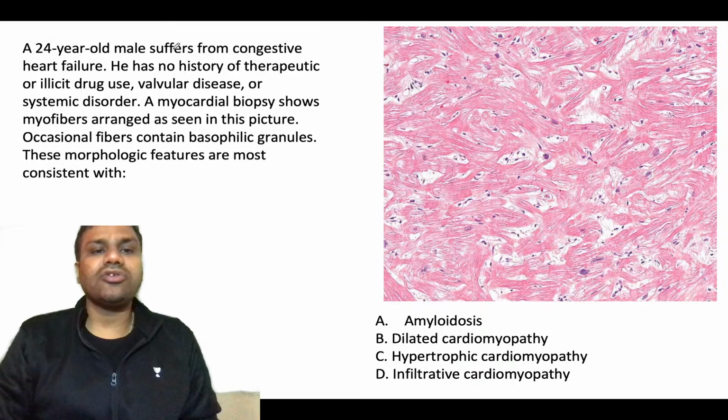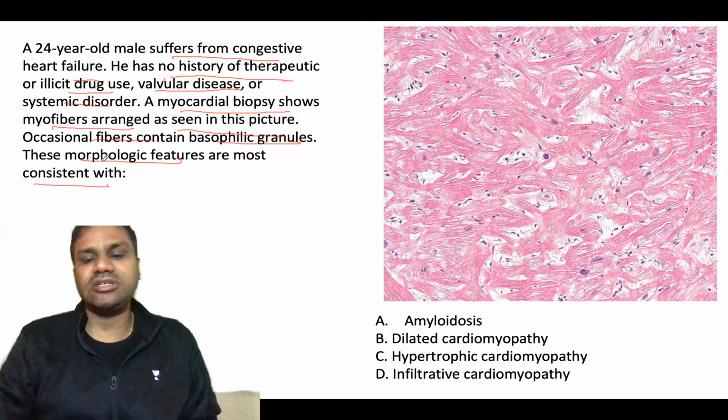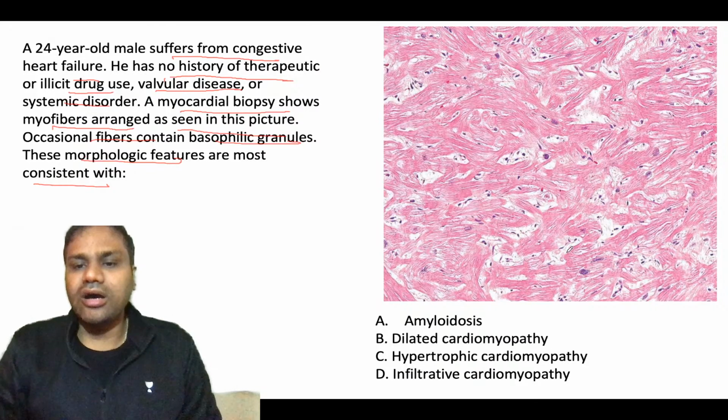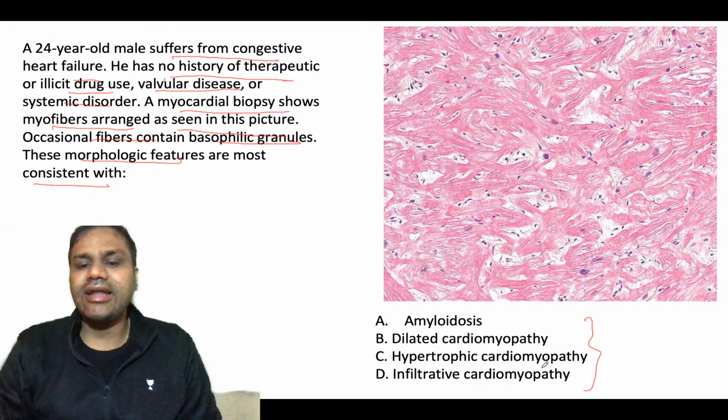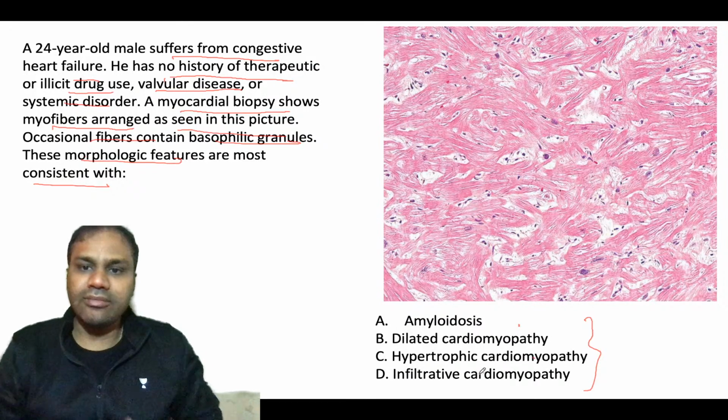Okay, so this image again is showing a 24-year-old man who suffers from congestive heart failure. He has no history of therapeutic or illicit drug use, valvular disease, or systemic disorder. A myocardial biopsy shows myofibers arranged as seen in this picture. Occasional fibers contain basophilic granules. These morphological features are most consistent with, so basically amyloidosis नहीं लग रहा है यहाँ. Dilated cardiomyopathy, hypertrophic cardiomyopathy, and infiltrative cardiomyopathy.